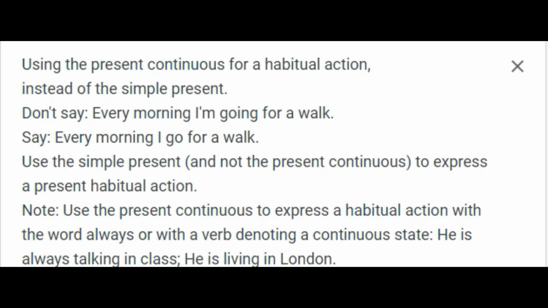Using the present continuous for a habitual action, instead of the simple present. Don't say, "Every morning I'm going for a walk." Say, "Every morning I go for a walk." Use the simple present, and not the present continuous, to express a present habitual action. Note: use the present continuous to express a habitual action with the word always, or with a verb denoting a continuous state. "He is always talking in class." "He is living in London."